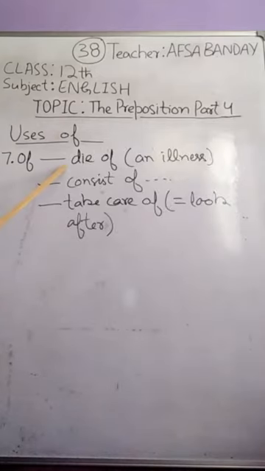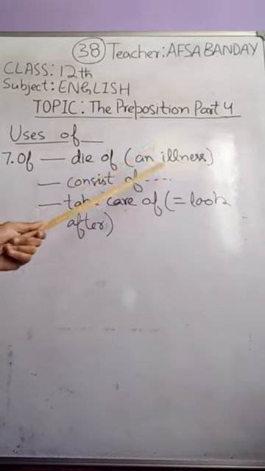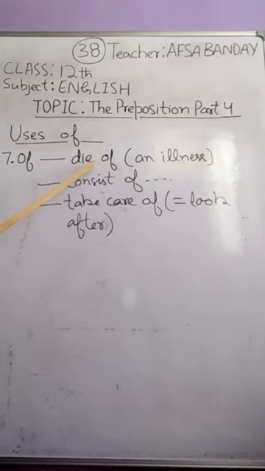Similarly, we say die of when the cause of death is an illness. He died of some disease. He died of cancer or he died of a heart attack, etc. That means when the cause of death is an illness, with the word die we use "of".